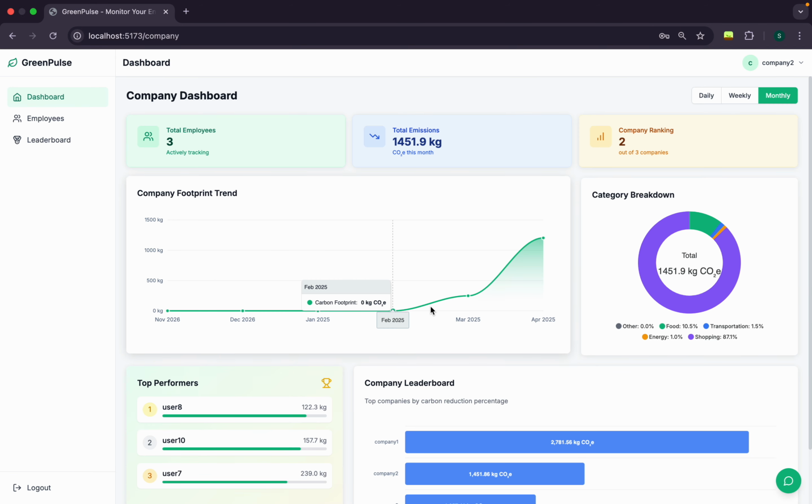So yeah, this is Green Pulse, which is a decentralized application made using Fetch AI's uAgents and ASI1 LLM. To wrap it up, we want everyone to make every step matter. So this is our solution for that. Thank you.